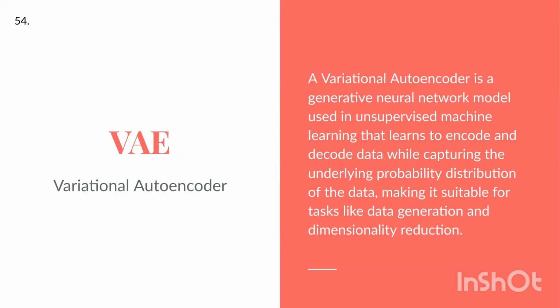VAE, variational autoencoder. A variational autoencoder is a generative neural network model used in unsupervised machine learning that learns to encode and decode data while capturing the underlying probability distribution of the data, making it suitable for tasks like data generation and dimensionality reduction.